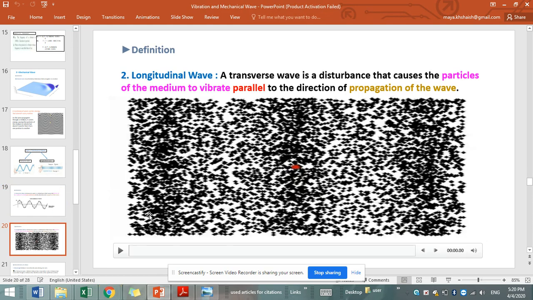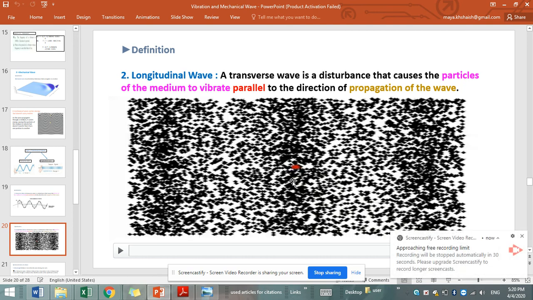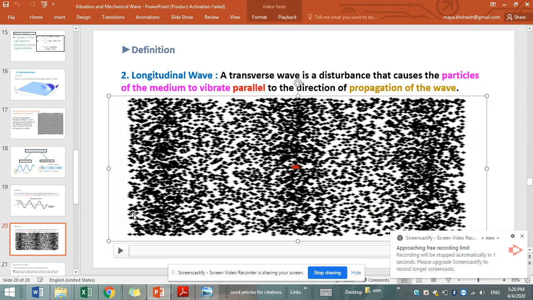However, for the longitudinal wave, a longitudinal wave is a disturbance that causes the particles of the medium to vibrate parallel to the direction of propagation of the wave. This means that if the wave or disturbance is propagating horizontally, then the particles are going to vibrate horizontally, and if vertically, then they also vibrate vertically, just as shown in this animation. The disturbance started here.